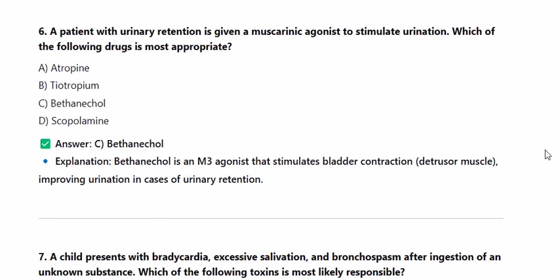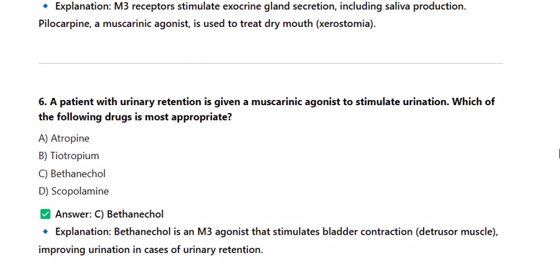6. A patient with urinary retention is given a muscarinic agonist to stimulate urination. Which of the following drugs is most appropriate? A. Atropine. B. Tiotropium. C. Bethanechol. D. Scopolamine. Answer C. Explanation. Bethanechol is an M3 agonist that stimulates bladder contraction, detrusor muscle, improving urination in cases of urinary retention.